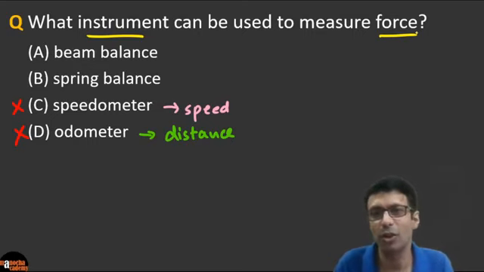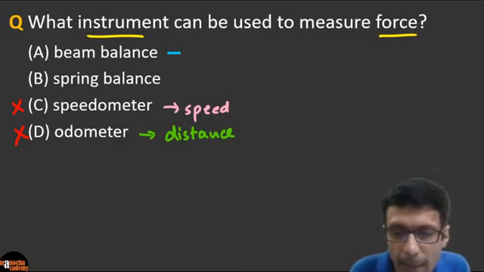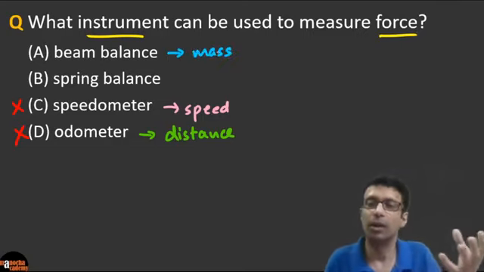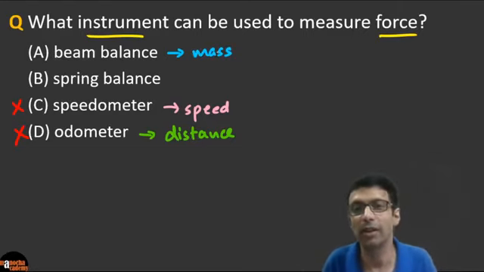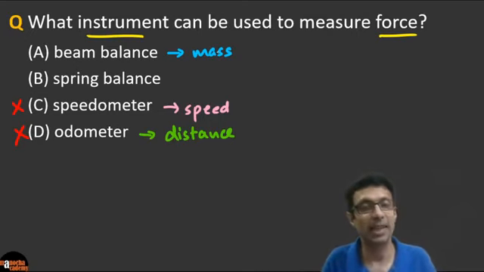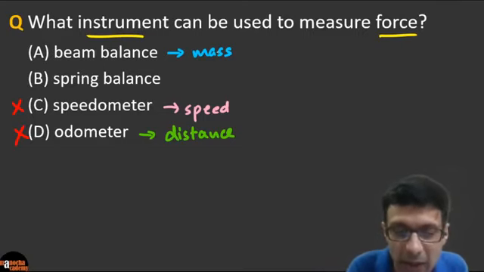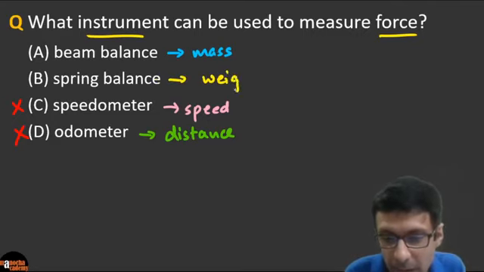Okay, very important concept in physics. So beam balance, guys, is used to measure mass, right? You know the beam balance. When they put the object on one side and the weights on the other side, you're basically measuring the mass of the body. And you know that mass is not force. And you can remember this: spring balance is used to measure weight.